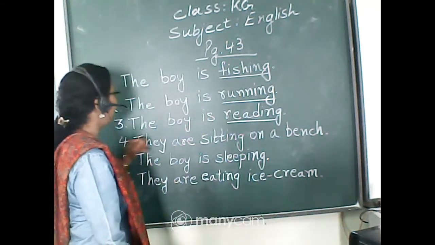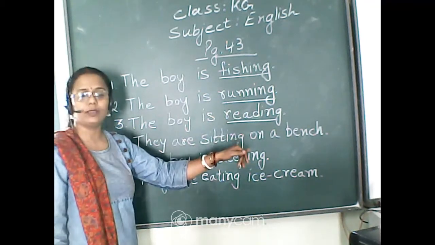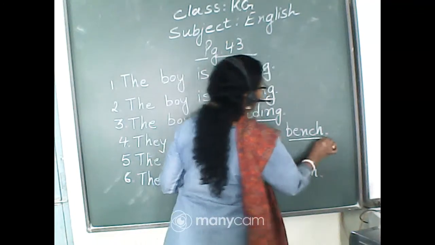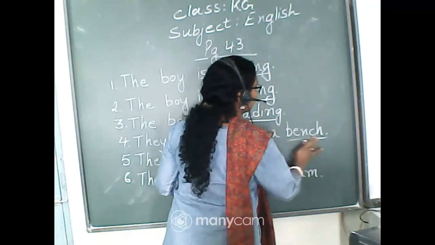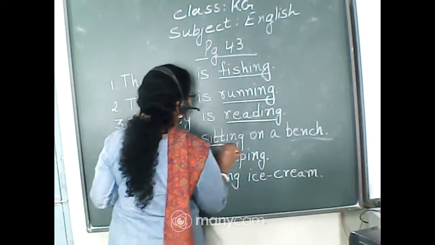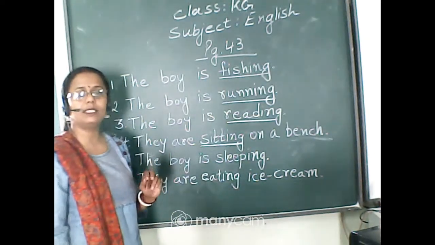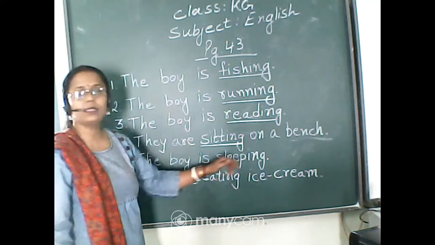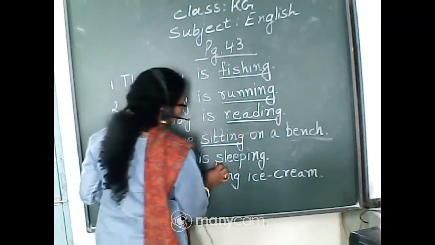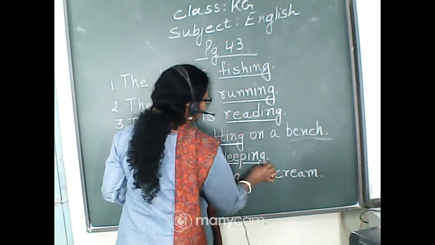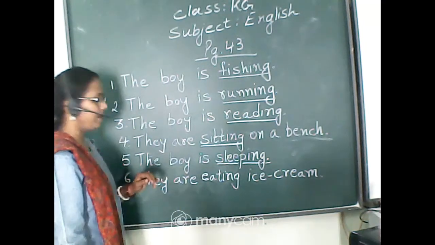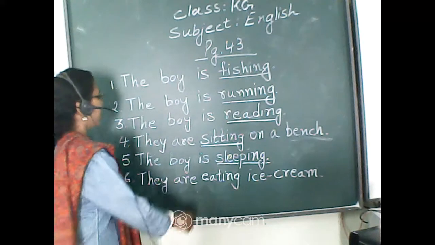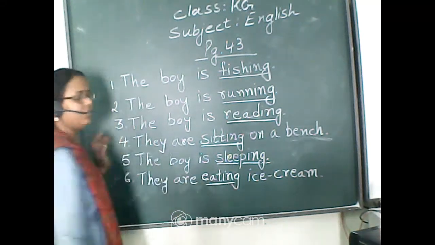Next is they are sitting on a bench. So here comes the word sitting, action word sitting. We made a sentence with sleeping. The boy is sleeping. So here comes the underlined action word sleeping. They are eating ice cream. So here comes the action word eating.